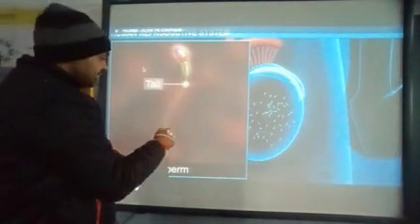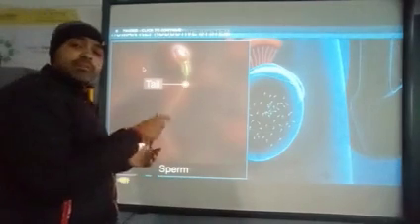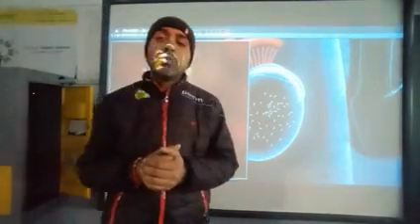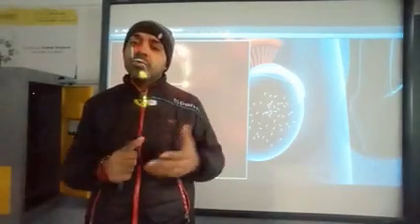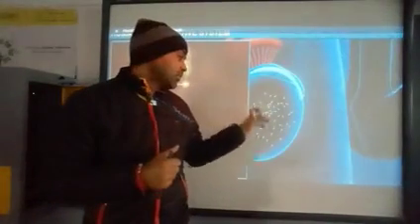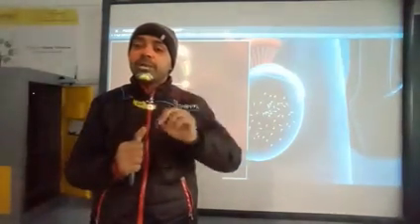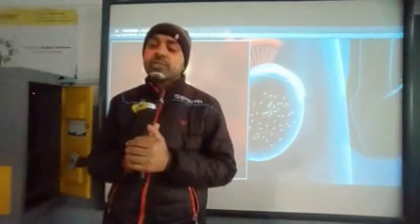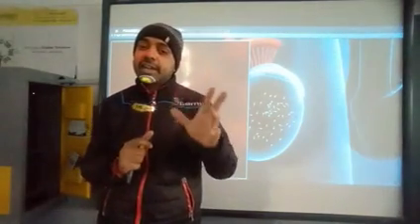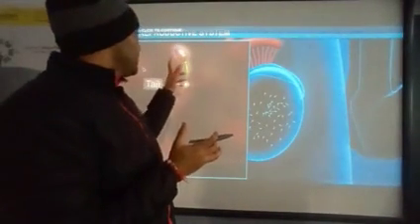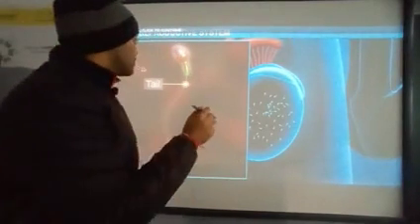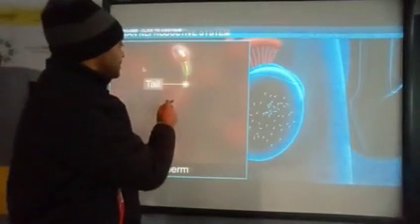Then it is the tail. The tail helps in the process of movement, because these sperms are motile. Motile means they can move. They have to move from the male body to the female body. और उनको कहाँ पहुँचना है? उस fallopian tube में जहाँ पे fertilization होना है. तो for that reason they are having the tail. This tail helps in the movement of the sperm.